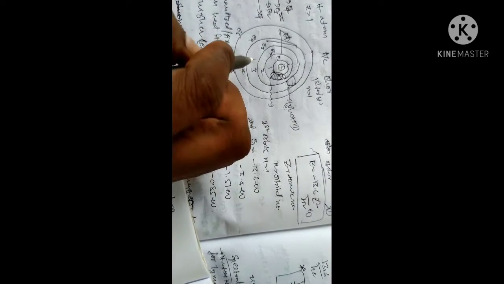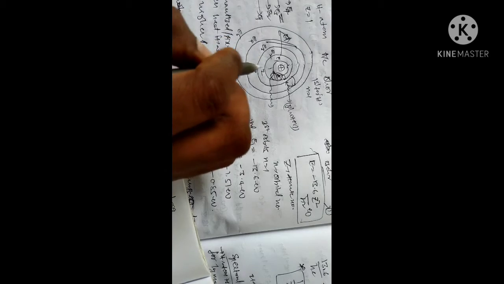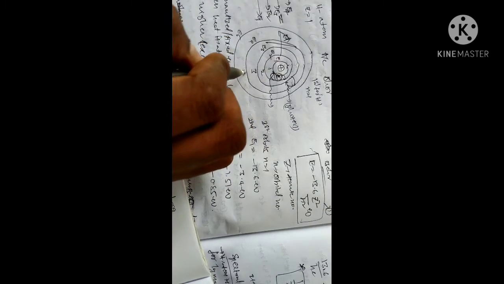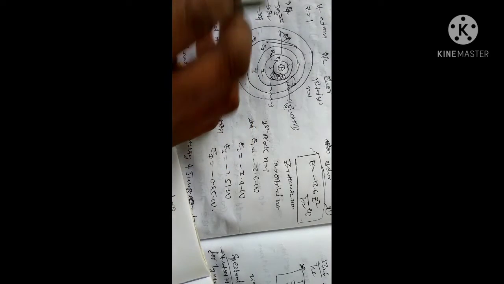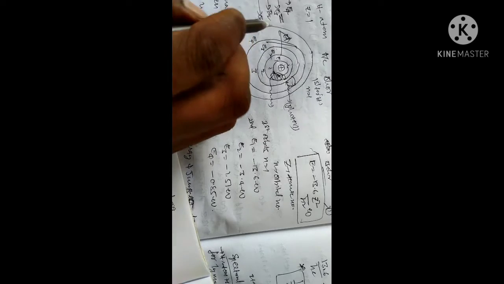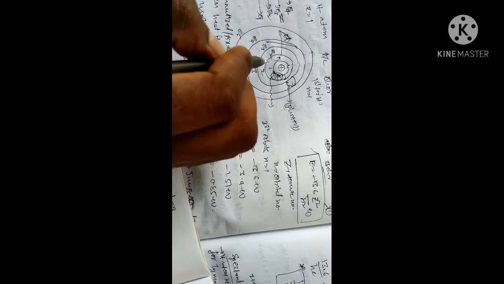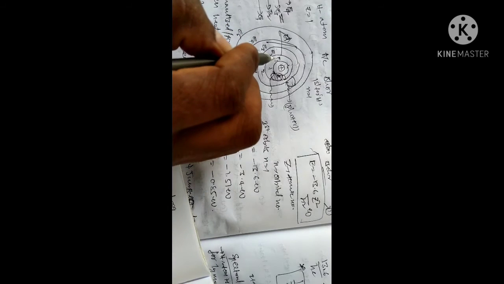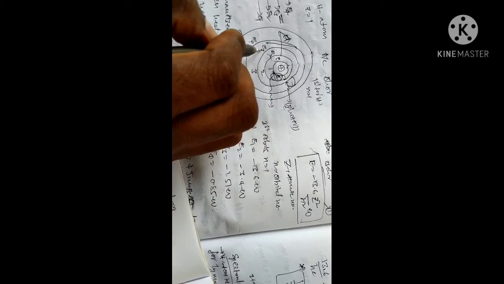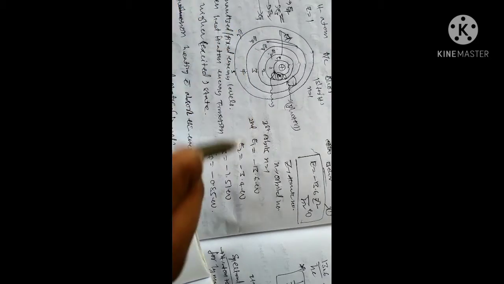Emission spectra give only line spectra. Line spectra means only quantized energy levels or energy states corresponding to the orbitals: first orbital, second orbital, third orbital, fourth orbital. These energy states will be the same. These are the only energy lines, corresponding to the orbitals and energy states: first energy state, second, third, fourth, fifth energy states.